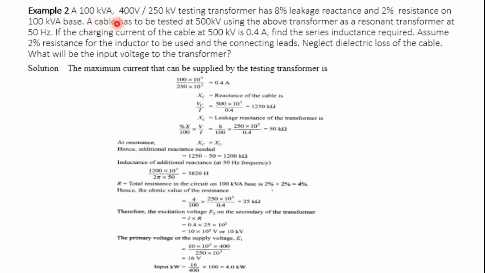We need to test a cable at 500 kV using the above transformer as a resonant transformer. So we are testing a cable which has a rating of 500 kV.